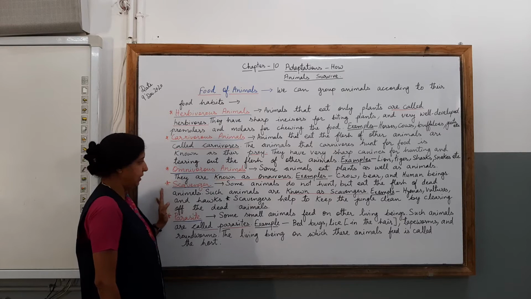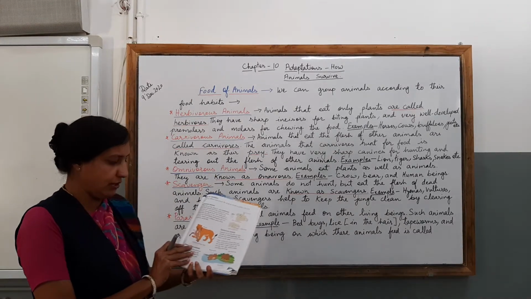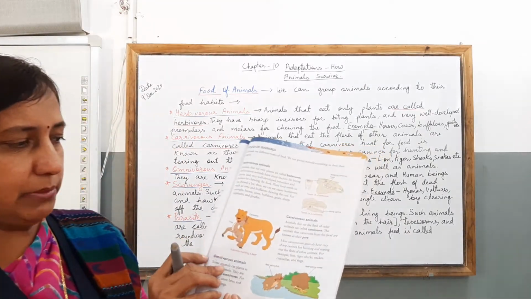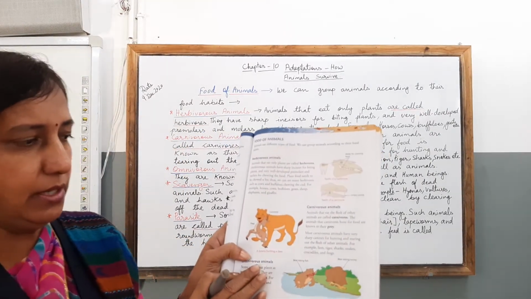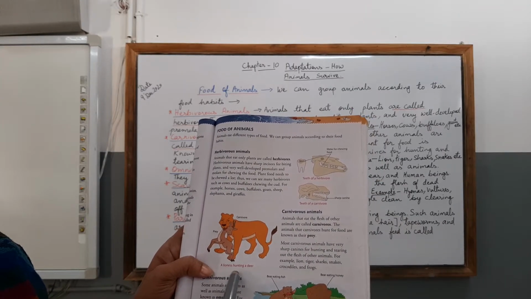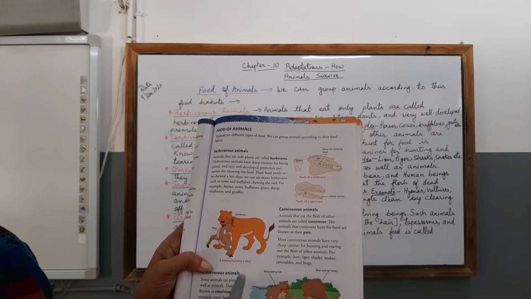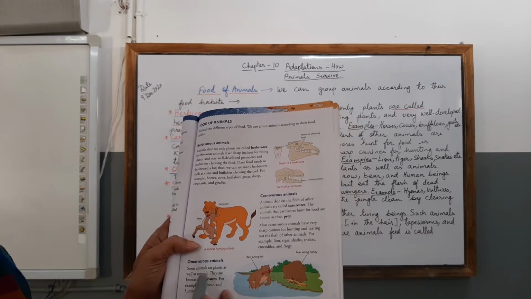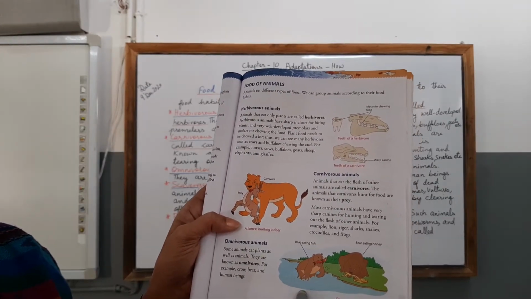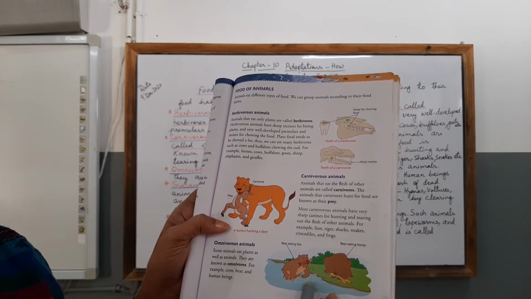Before we move on, children, I would like to show you the picture being given here. The kind of picture being given here in your textbook, children, just have a closer look. These are the animals which are tearing the flesh and they are carnivores. Clear? Now we are talking about the omnivores. Children, here you can see the omnivores as these animals are eating both. They are eating flesh as well as plants.